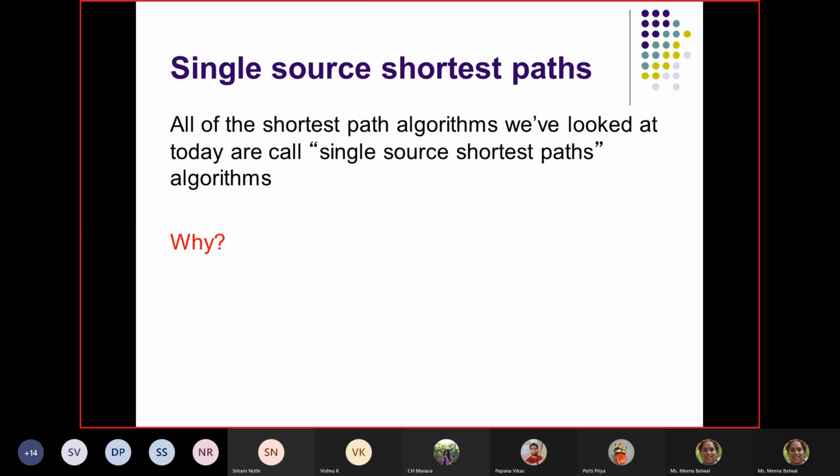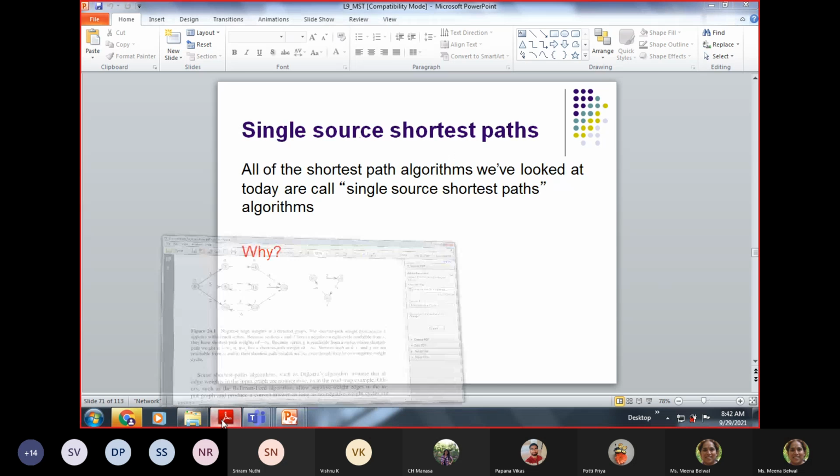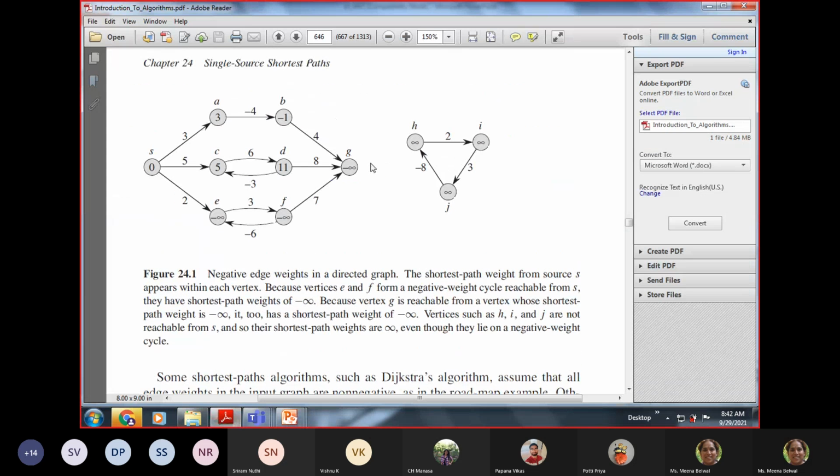All right, so whatever we spoke about, we spoke about Dijkstra's algorithm and we also spoke about the Bellman-Ford algorithm, and we named them single source shortest path. I showed you the book; chapter 24 is single source shortest path. There are other algorithms as well, but we discussed two algorithms of single source shortest path.